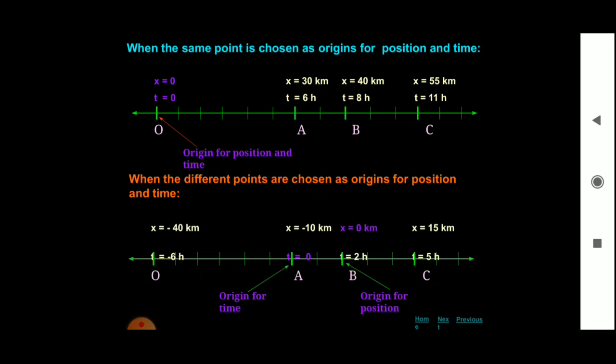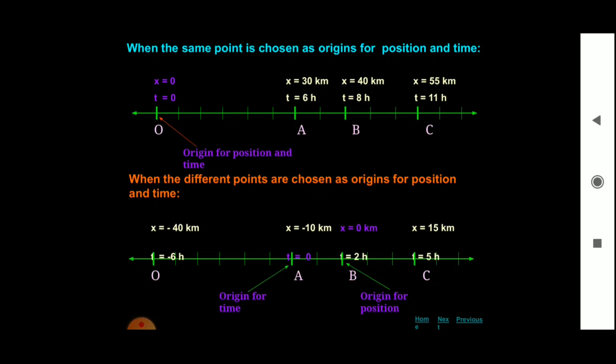That means the position of the body keeps on changing with respect to time. Now here we can observe at a particular time what is the position of the object. That is represented by x. x is equal to 30 km, x is equal to 40 km, x is equal to 55 km with respect to time.